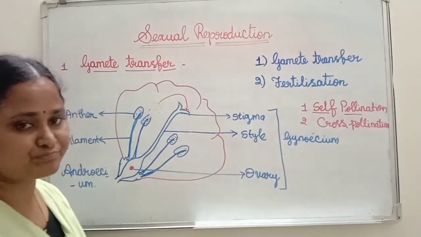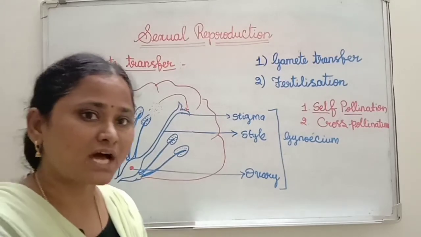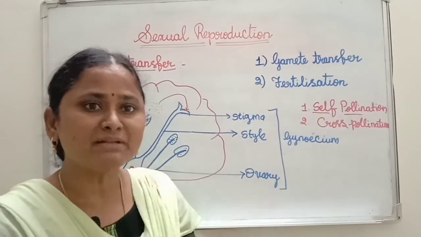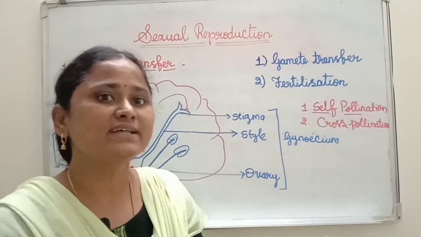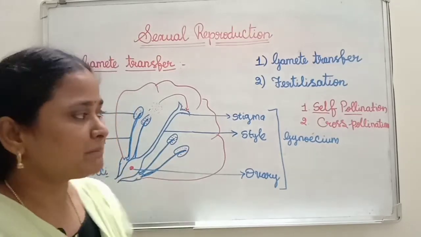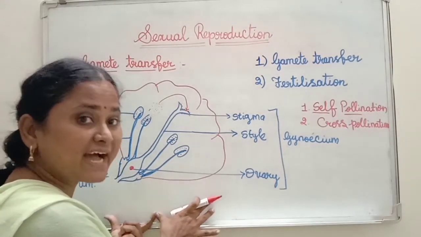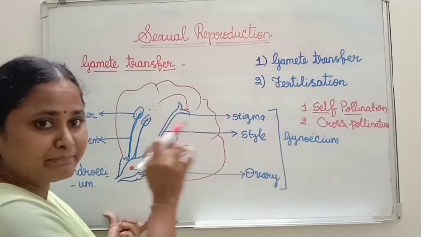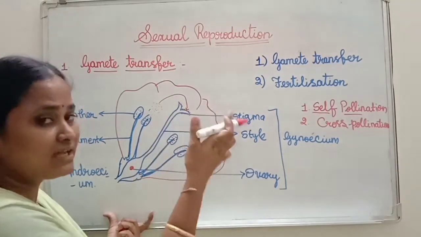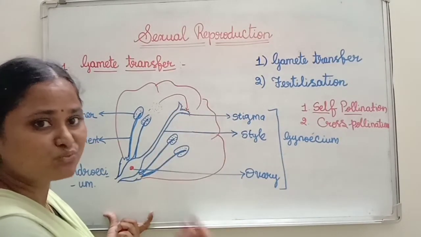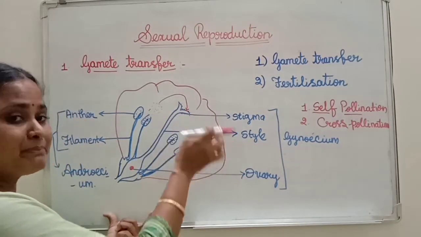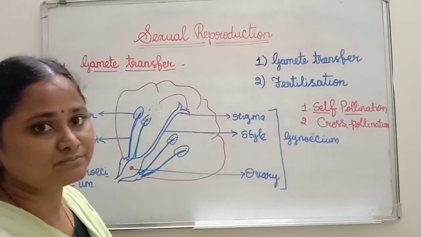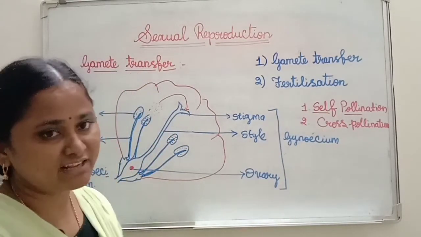Here, male gametes have no need to depend on any agent. If you see in bryophytes, algae and fungi, if the male gamete wants to reach the female gamete, it compulsorily requires a medium, either water or air. But in self-pollination in higher plants, the male gamete has no need to depend on air, water, insects or animals. Why? Because the gynoecium is present in the same flower, so it has no need to depend on other agents. That is the case in self-pollination.